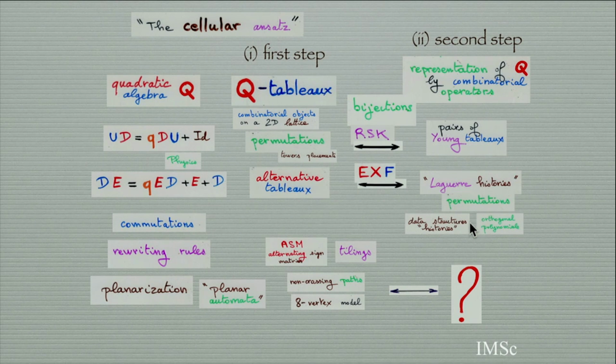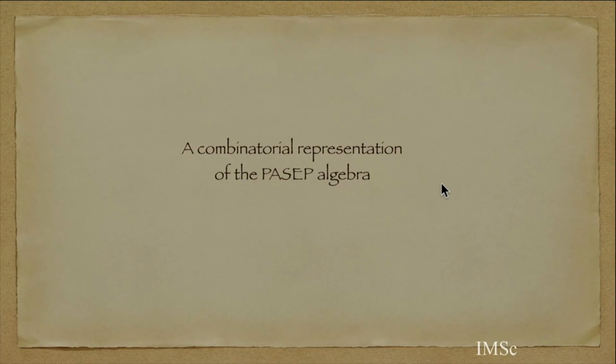We are going to go through orthogonal polynomials, data structures in computer science, and what is called Laguerre histories, which I will recall, the bijection permutation, Laguerre history. So there is a whole new world which is different from the Young tableau. So I will just give you the idea of the representation and then define the bijection at the end.